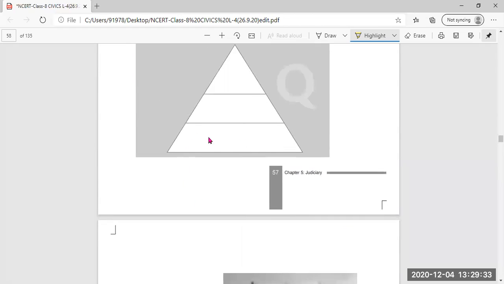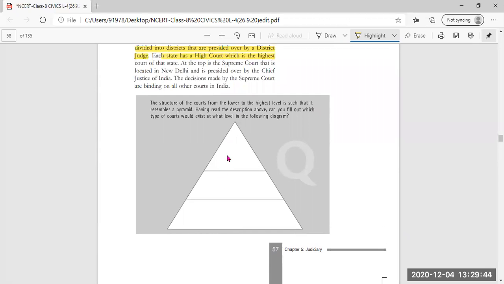So at the lower, bottom level, it is the local courts, the subordinate courts, or the district courts. Then the high court is there at the state level, and the topmost is the Supreme Court, which is located in New Delhi, and is presided over by the Chief Justice of India.